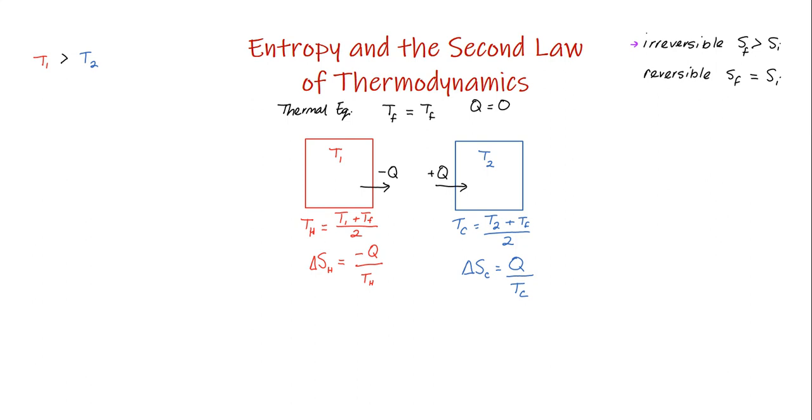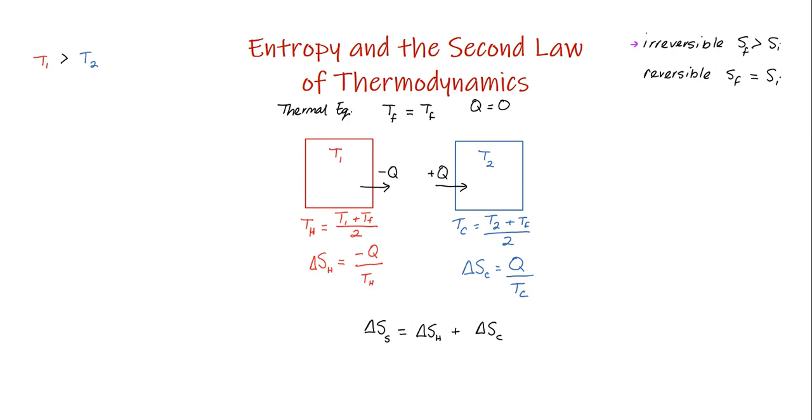Now if we want to write the entropy change for the entire system, which I'm subscripting S with S, it is going to be equal to the change in the entropy of the hot object plus the change in the entropy of the cold object.